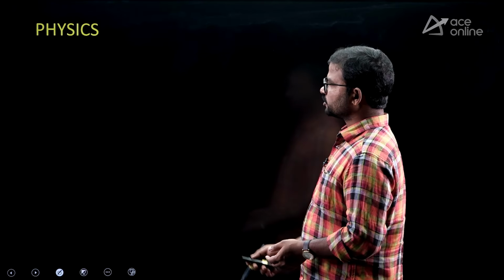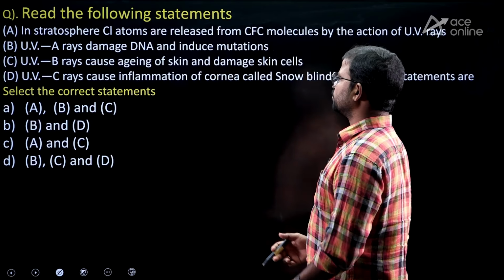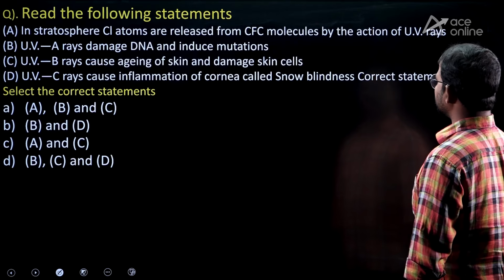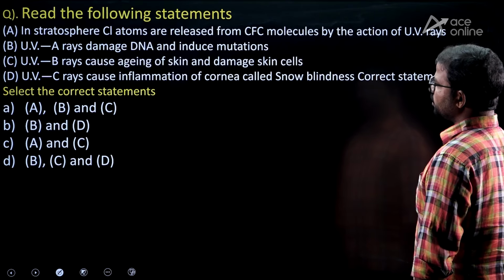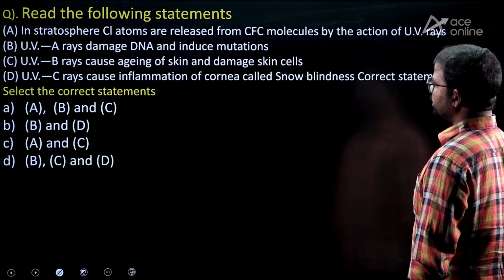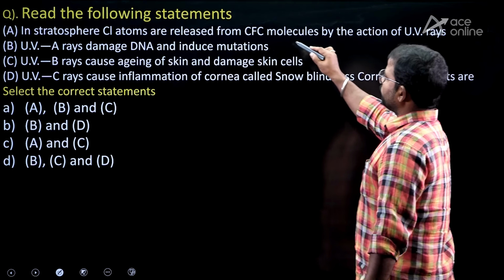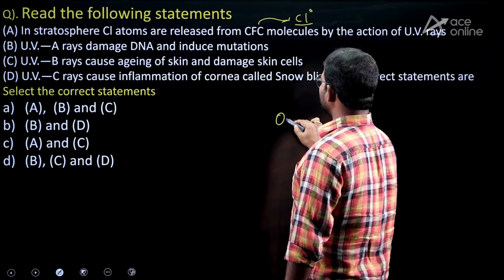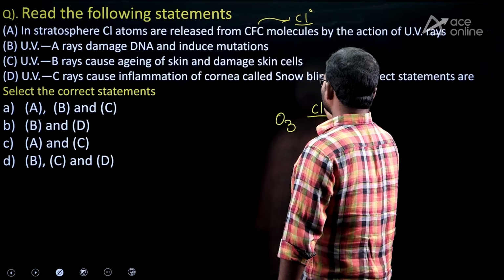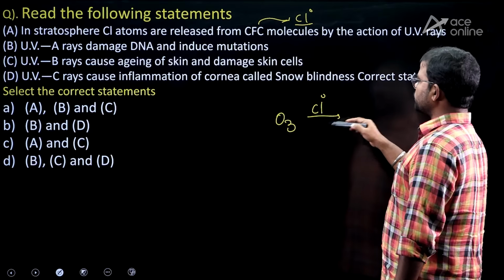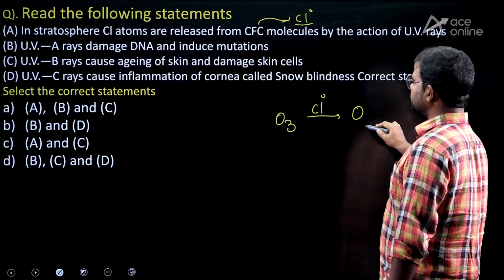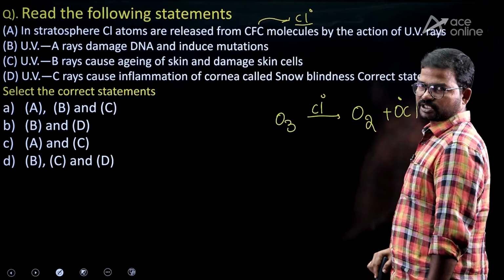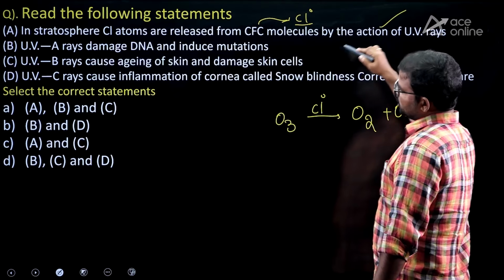Here it is the first subject physics. So this is the first question. In stratosphere, chlorine atoms are released from CFC molecules by the action of UV rays. Next, UVA rays damage DNA and induce mutation. Of course, from chlorofluorocarbons, guys, we are getting chlorine free radicals in presence of UV rays. Chlorine free radicals are responsible to damage the ozone layer, especially in the stratosphere. So like this, ClO dot. This is called ozone depletion. That's why option A is correct.